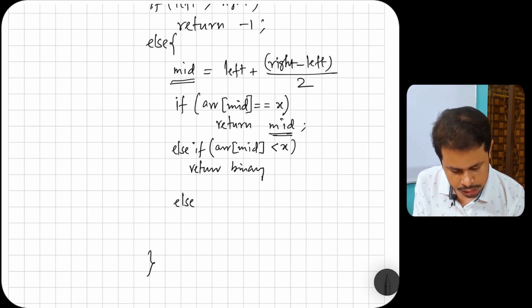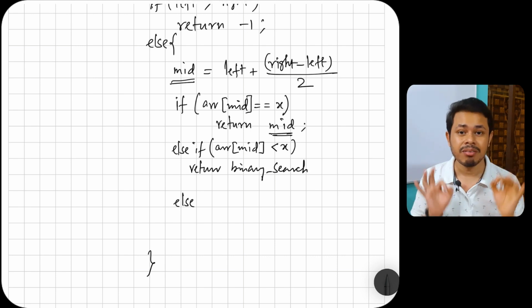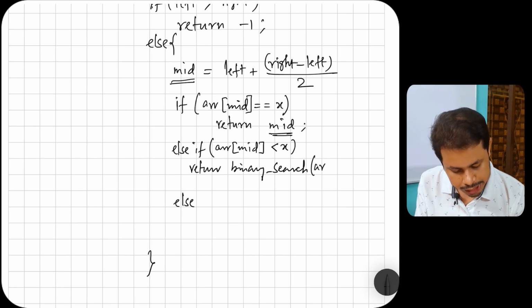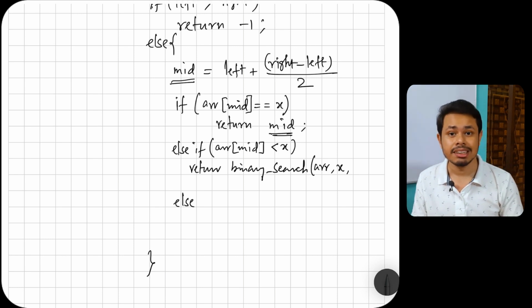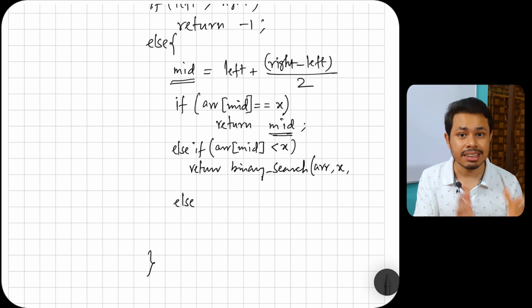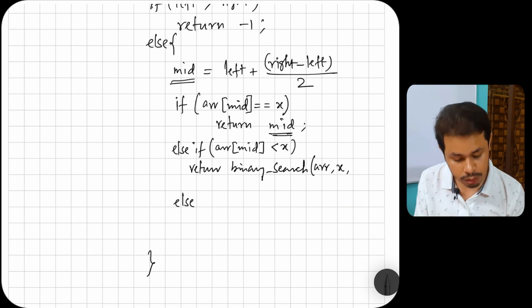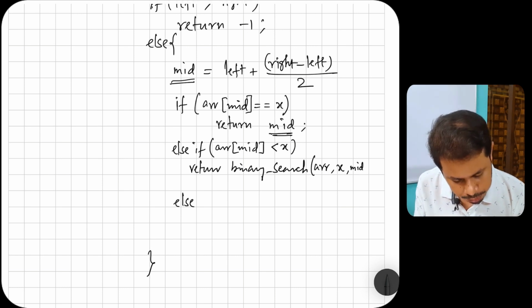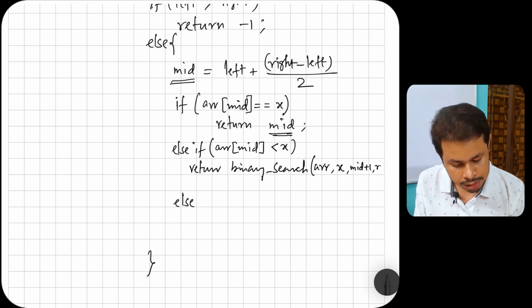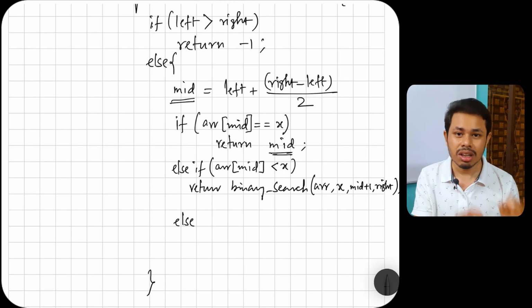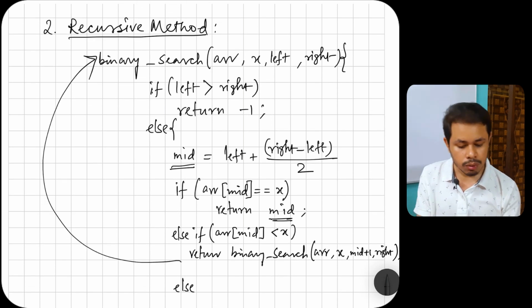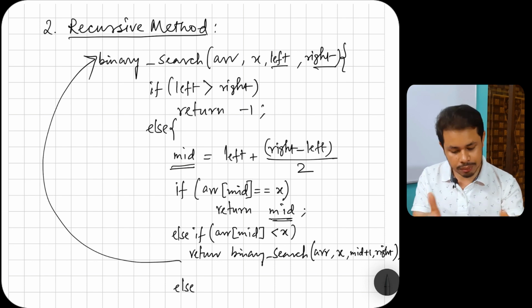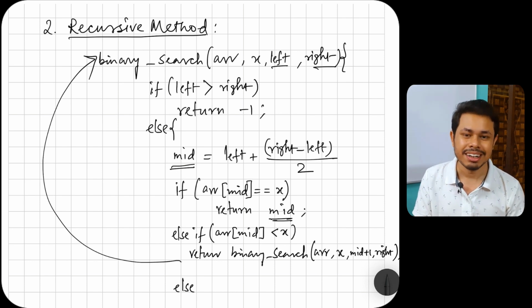binary search. Now here look carefully, the parameters will be different. We'll send the same array and again send the required element as it is, but the left and right index would be changed. In that case, when we have to search the right hand side, what would be the left index? It would be mid plus 1 and the right index would be right. So we'll call this function and again it will go back to this position with a new left and right value. It will again be executed, right?